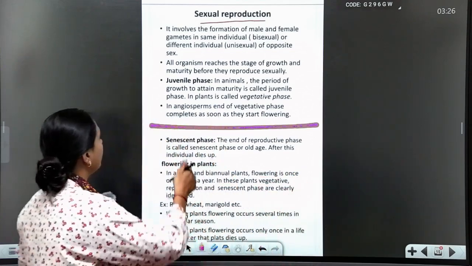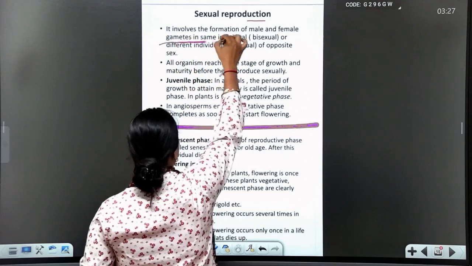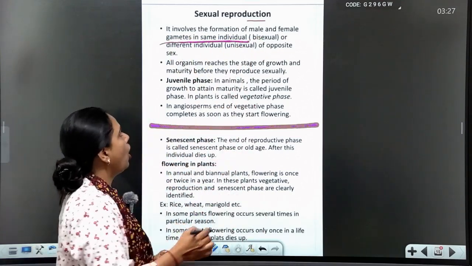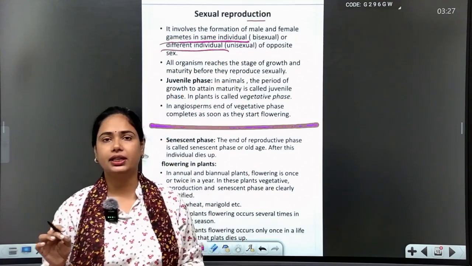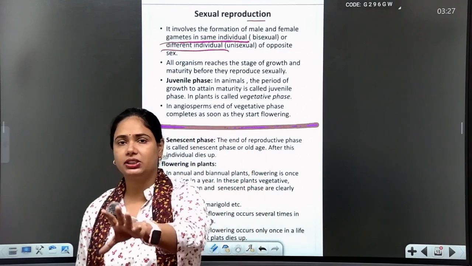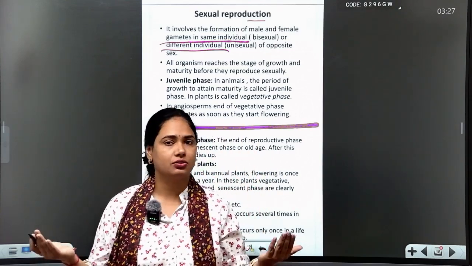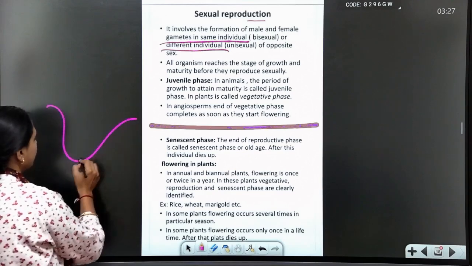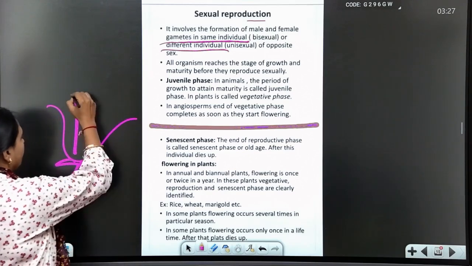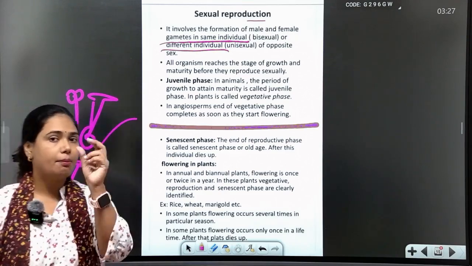Sexual reproduction involves the formation of male and female gametes in the same individual or in different individuals. So sexual reproduction happens in the same organism, or in different organisms with different sex organs. For example, there is a flower which contains male and female parts combined.